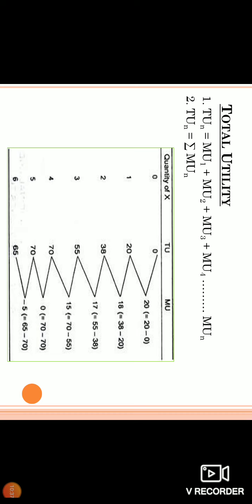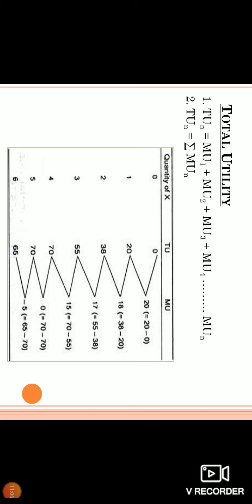Okay, let us take the second commodity. MU of 20 plus MU of 18 is equal to a total of 38. 20 plus 18 is 38. So let us take the fourth unit of commodity consumed. The total utility is 70. How do we get 70? See that: 20 plus 18 plus 17 plus 15 is 70.